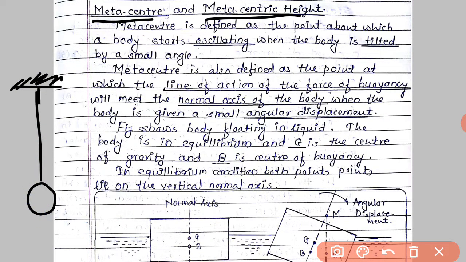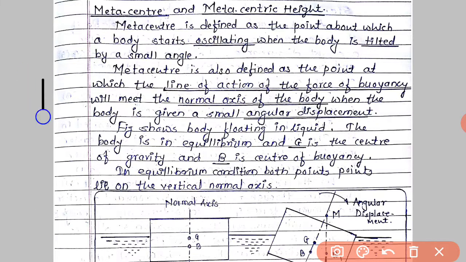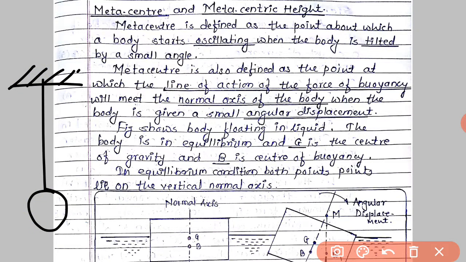If you give a slight disturbance to the pendulum, it will start oscillating about this point. So this is the same as metacenter.